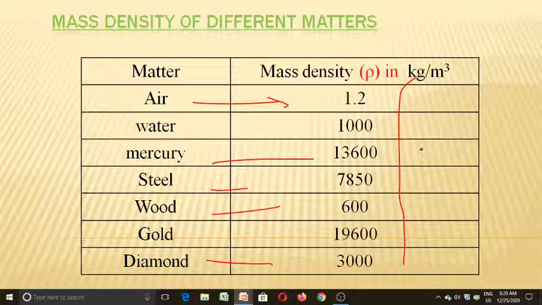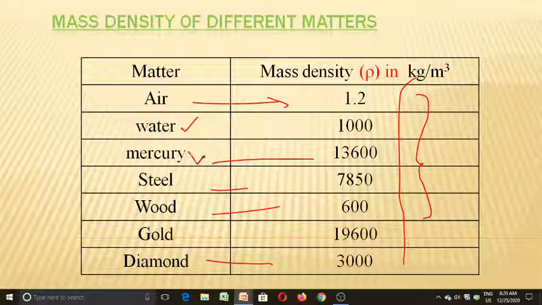Among all these matters, please remember these five mass densities: air, water, mercury, steel and wood. Among these five, water, mercury, steel and wood are civil engineering materials. You should remember all those values for your future lectures.